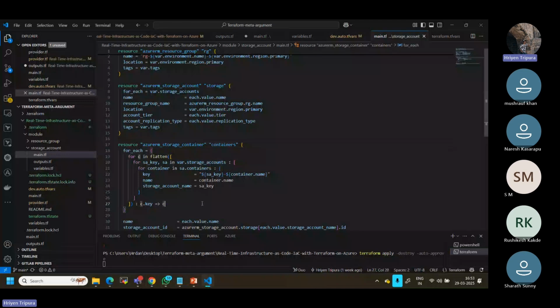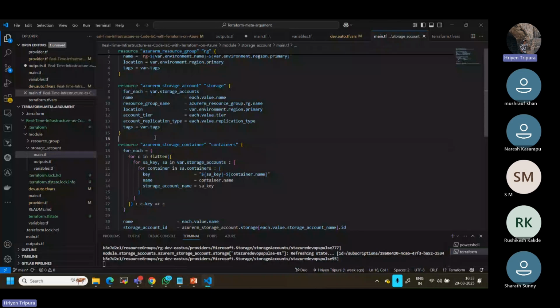Okay, maybe yeah. So I will give this, it is there already. Just take a look at how it is being used, or simply you can copy and paste it. Search ChatGPT or other sources to understand the logic, why we use it, and what other ways we can use it. We can use for_each apart from this, but in that case it is not as flexible as compared to flatten. This is why I use flatten, and I showed that even real-time projects are using flatten. So I'm also trying to use a similar way.